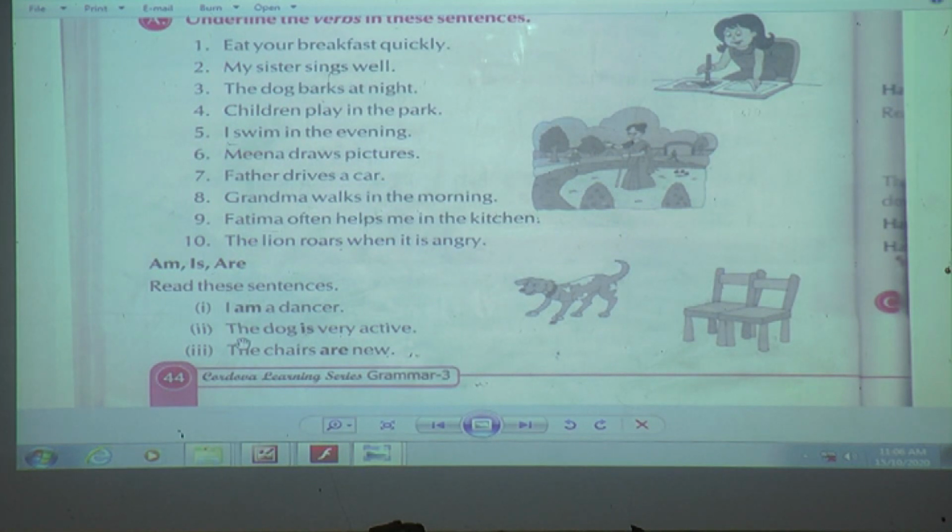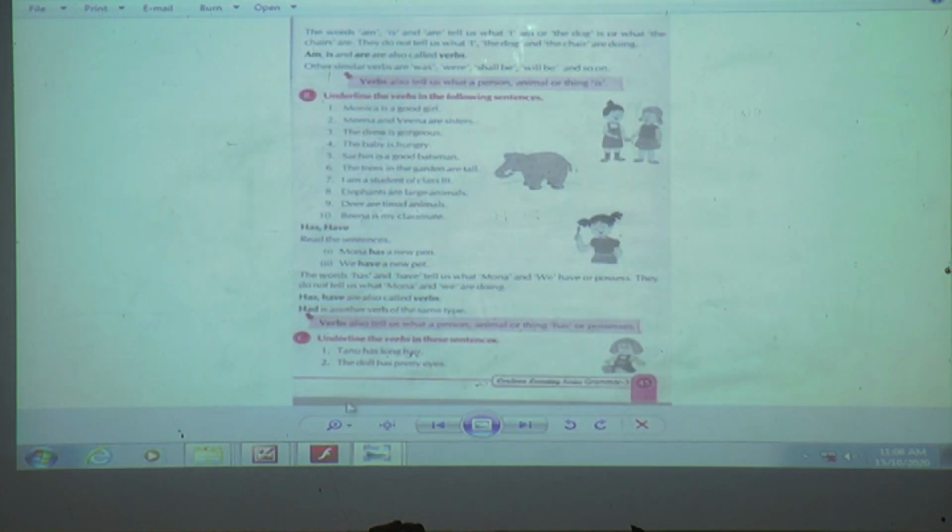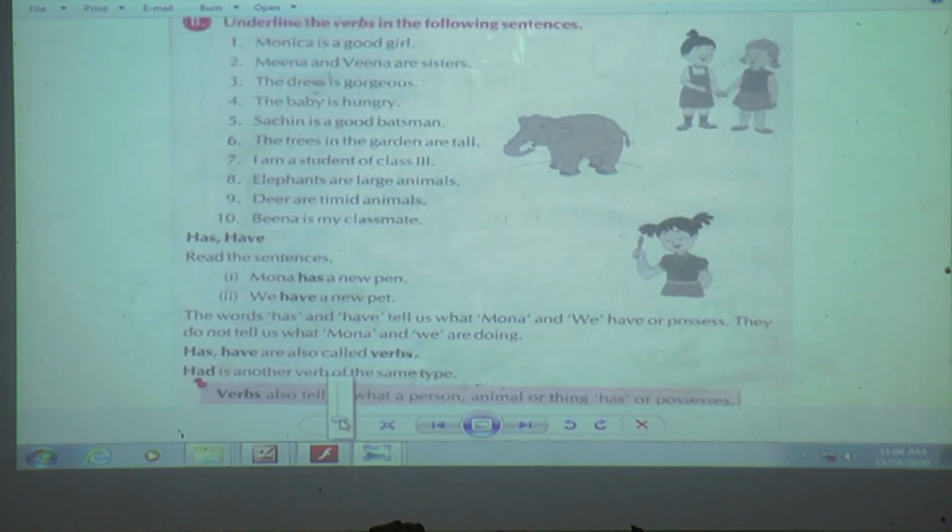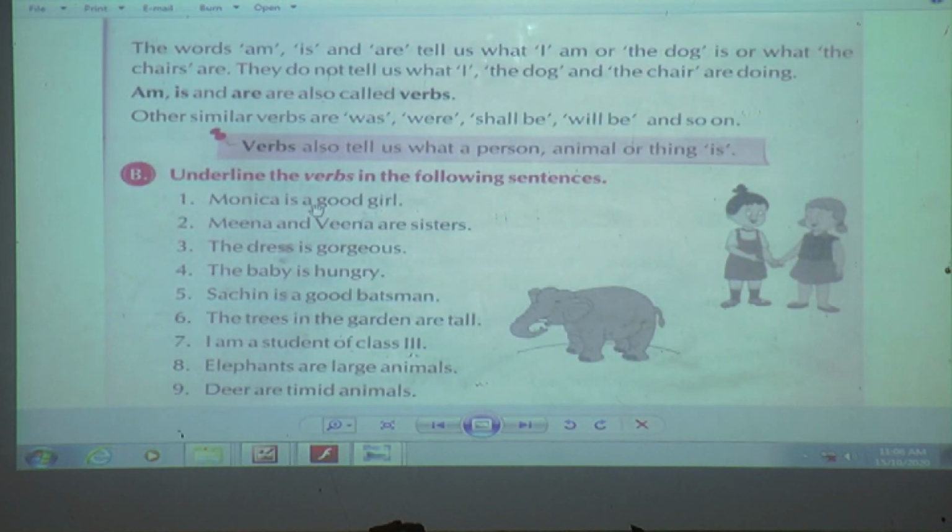Next. The dog is very active. Now here we can see which verb is used? Is. Okay, so is is used with the singular, that is the dog. The chairs are new. Now here we can see chairs, it is a plural, so we have used are. Now we will see why this am, is, are is used and how it is used. We'll come on to the next page, that is page number 45.